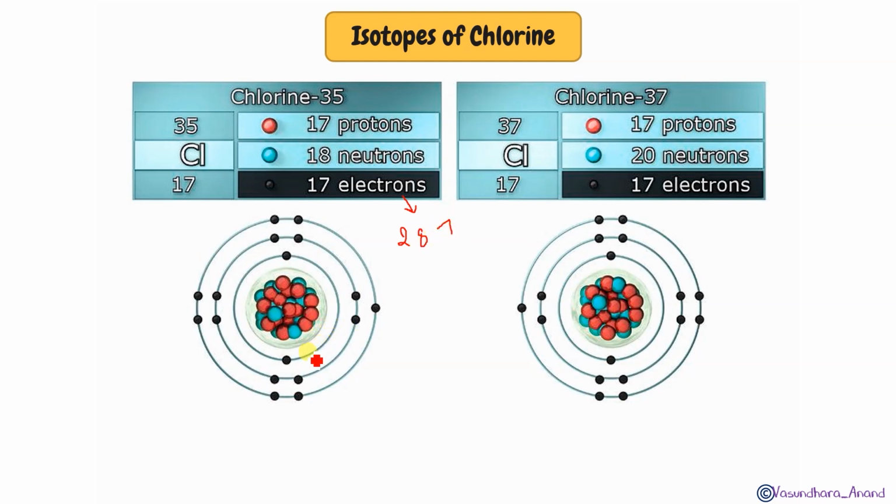So the orbit which is nearest to the nucleus, that is the K shell, will have only 2. We can see that. In this case, it will be 8: 2, 4, 6, and this is 8. This is the L shell. And here is the outermost shell, that is the M shell, 2, 4, 6, and 7. Yes? All the things will be the same in this case. The only difference will be the neutrons. The blue ones will be 20 here. Here it was 18 only, but here it will be 20. I hope it is clear. Yes, no issue in that.